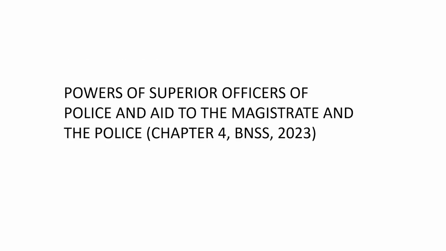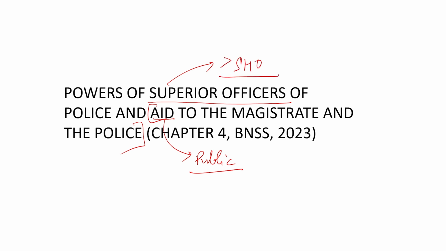Now, let us quickly look at chapter 4, which talks about powers of superior officers of police and aid to the magistrate and the police. Aid is public aid. Superior officer means officers higher than SHO rank, generally.